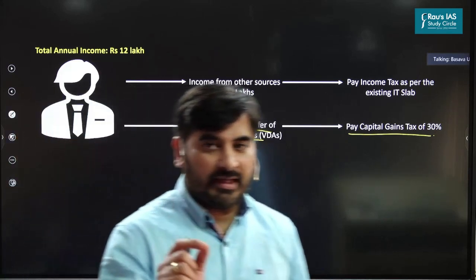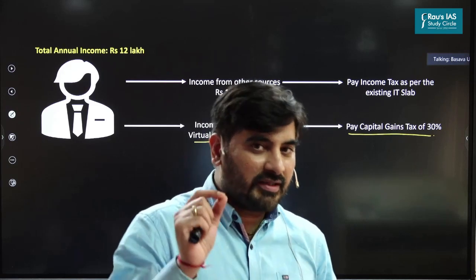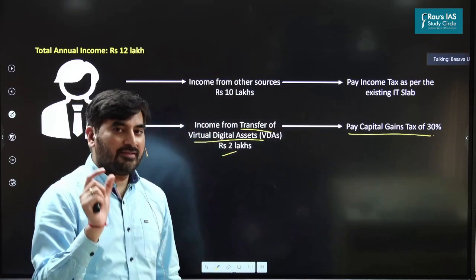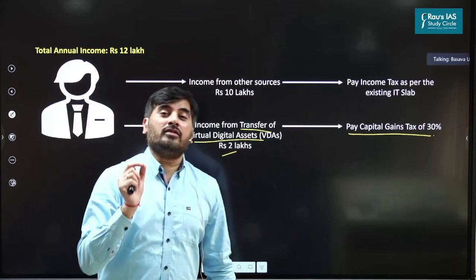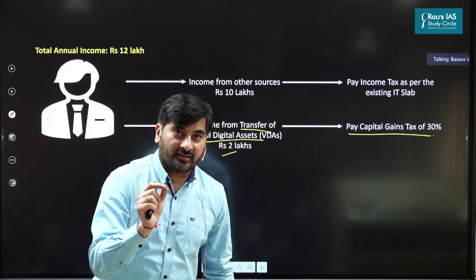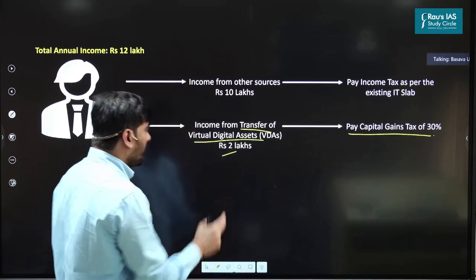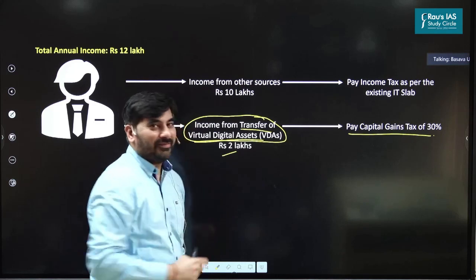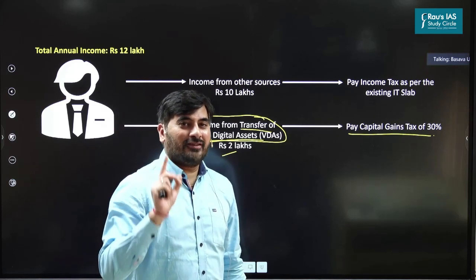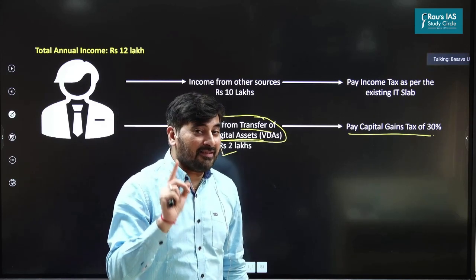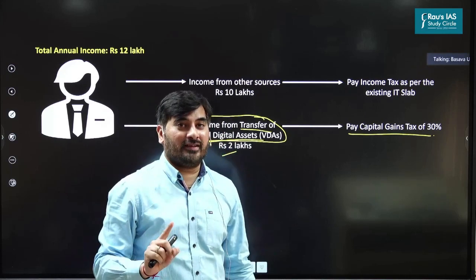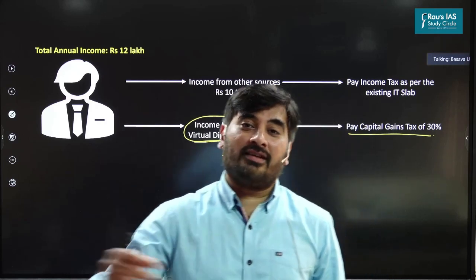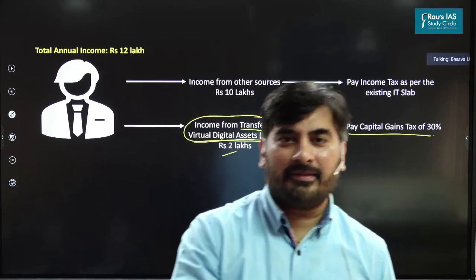But once again, another thing which I appreciated with respect to the government's definition is, the government has not said tax on sale of virtual digital assets. What has the government said? Look at the words: income from transfer of virtual digital assets. It's not tax on sale of virtual digital assets. It is income from transfer of virtual digital assets. So what do you mean by income from transfer of virtual digital assets? How are we going to calculate it?